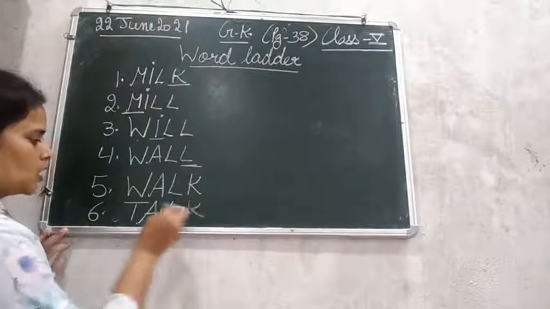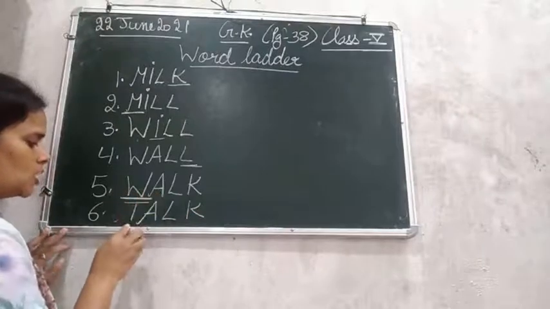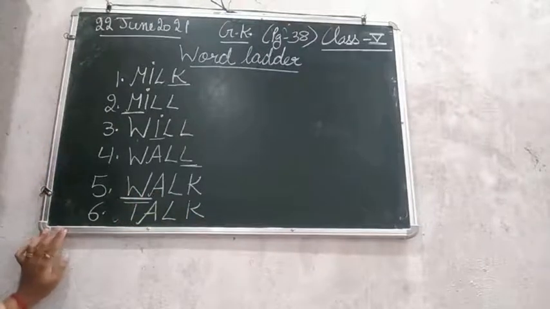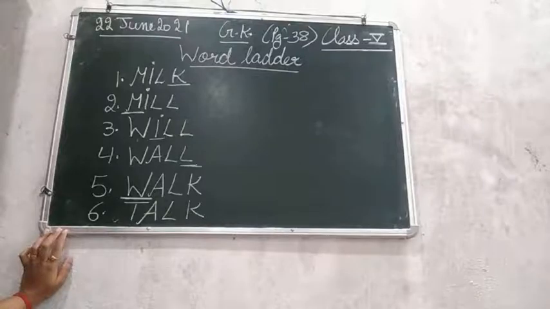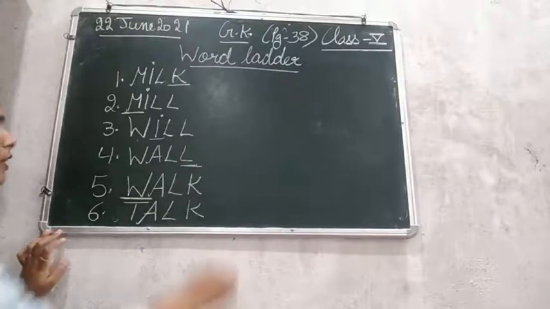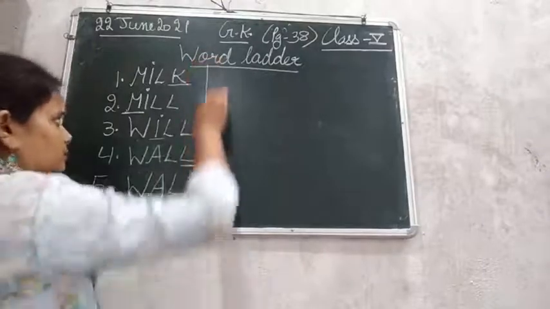T-A-L-K, talk. So W changed into T, and the rest of the three letters are the same. That is talk. Walk changed into talk. Moving next to the seventh one.